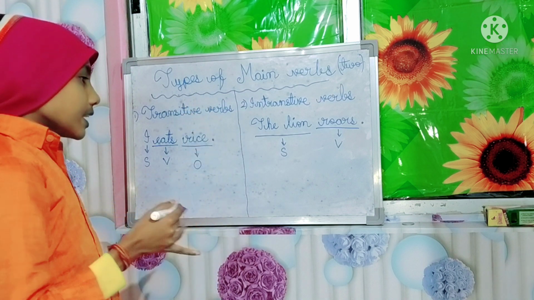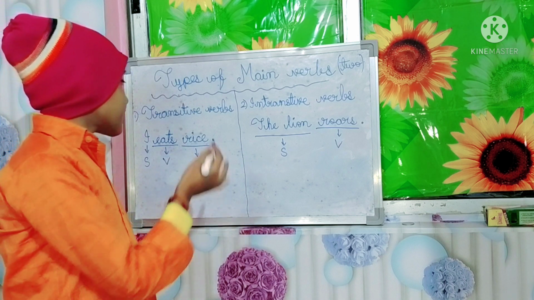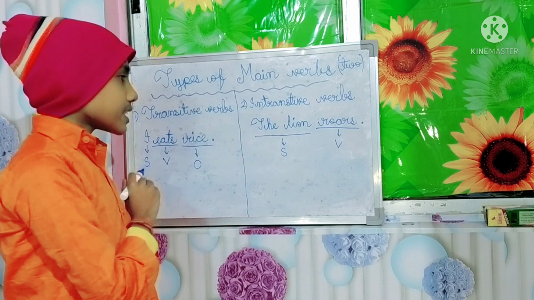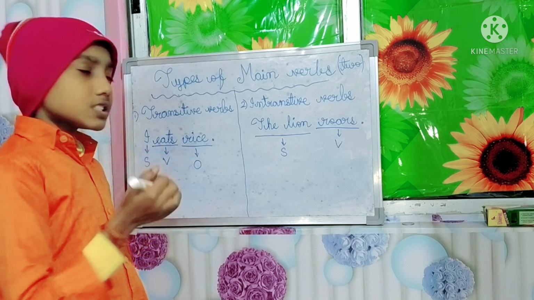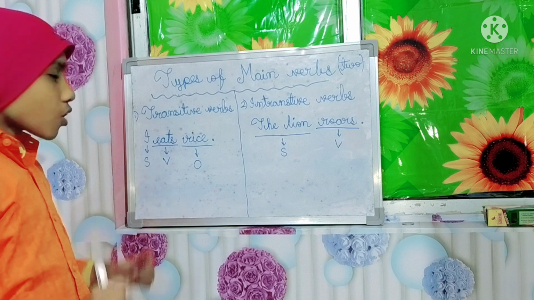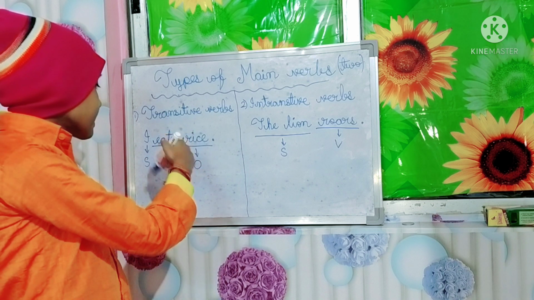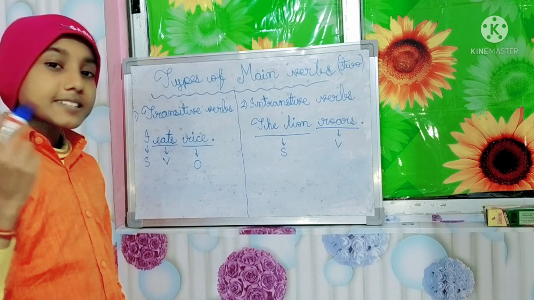So if you are having difficulty in understanding which is a transitive verb and which is an intransitive verb, you can just ask one question, as I told you: I eats what, or what I eats. So you are getting the answer rice. I eats rice.